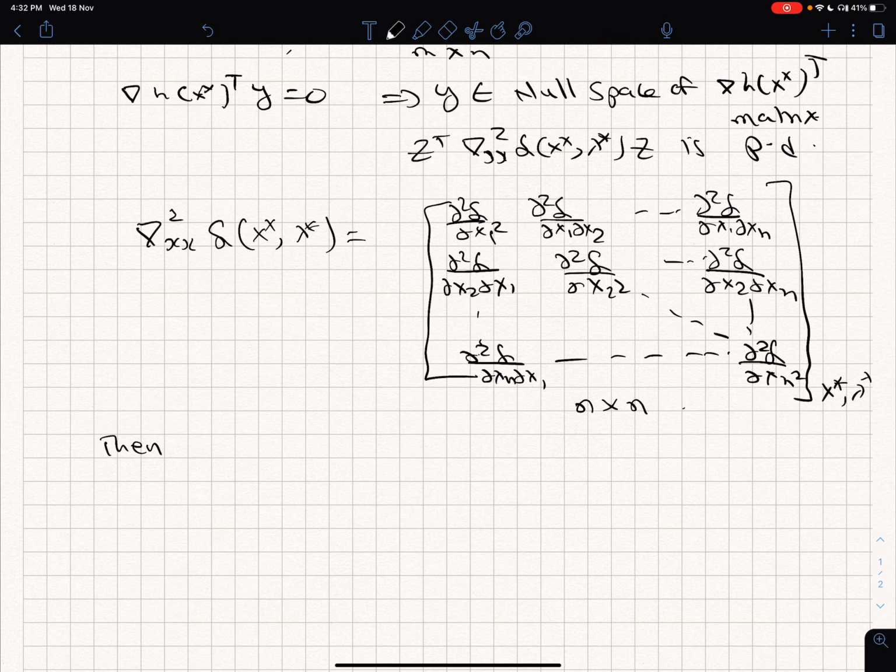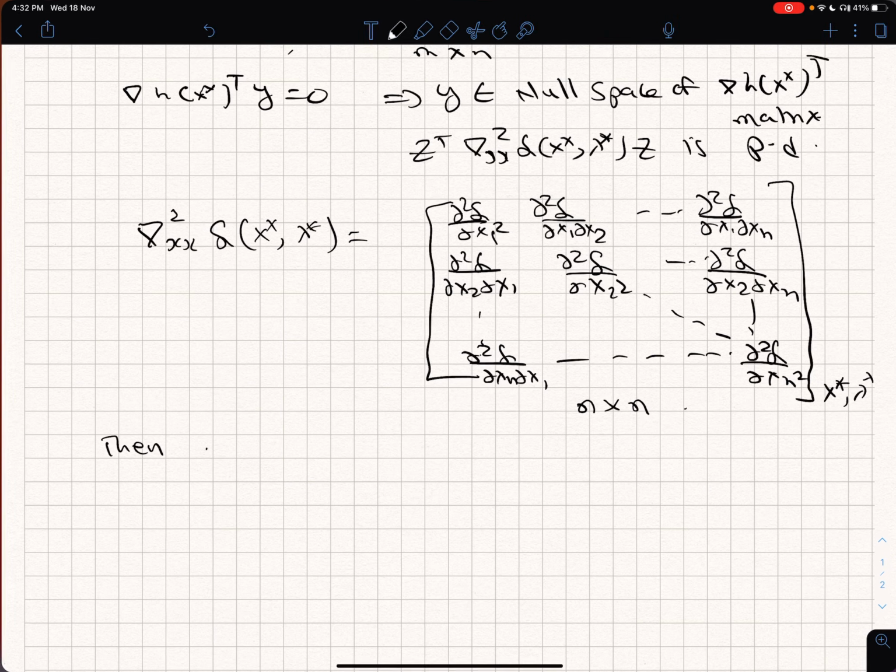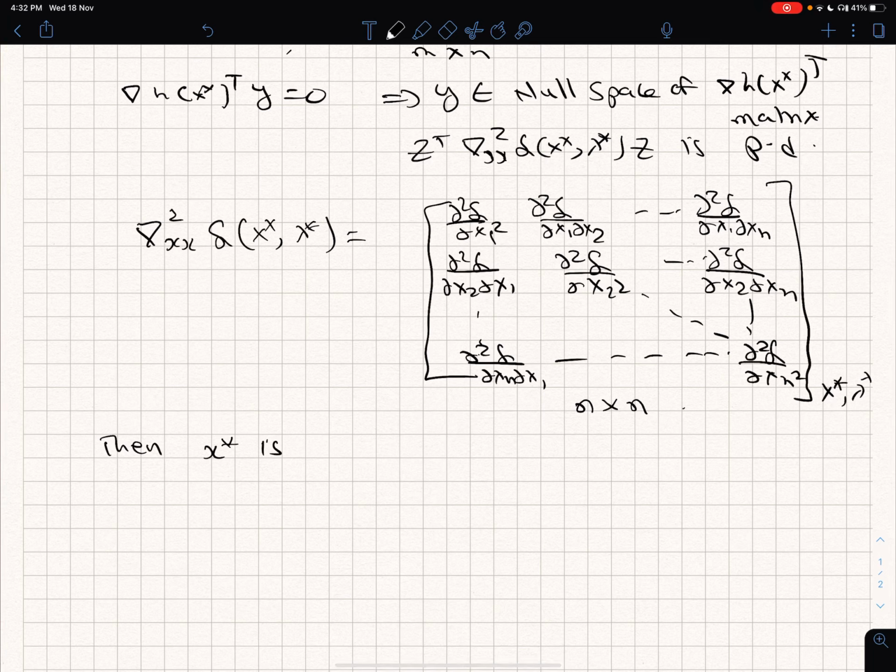then x star is a strict local minimum of f of x subject to h of x equal to 0.